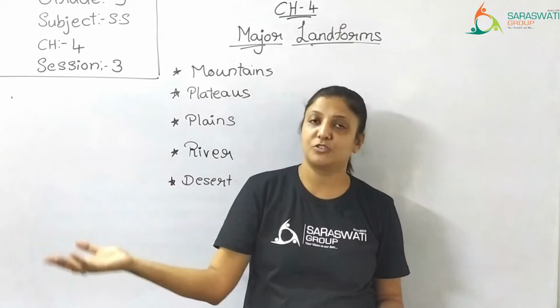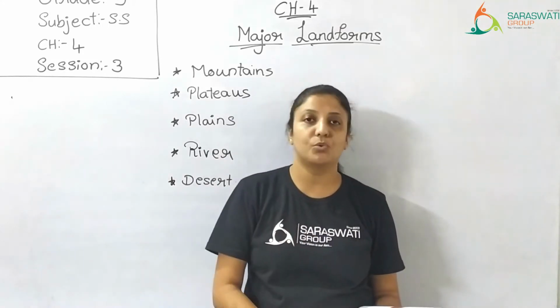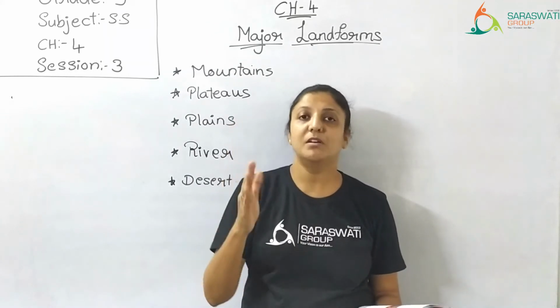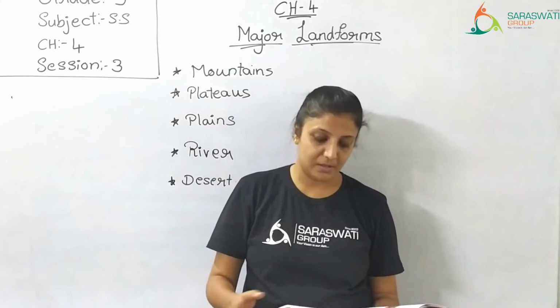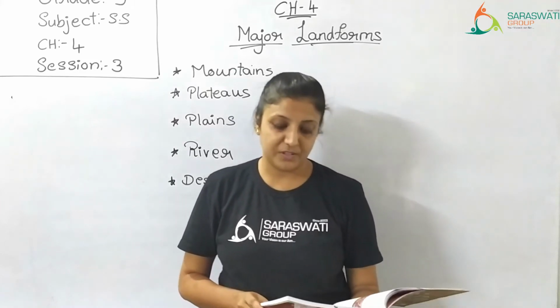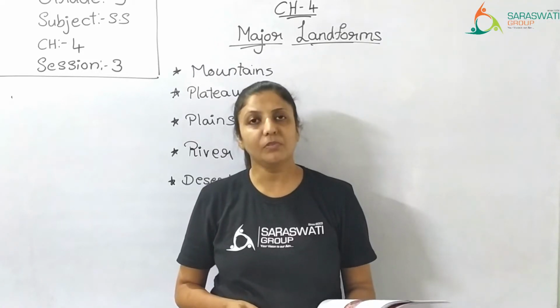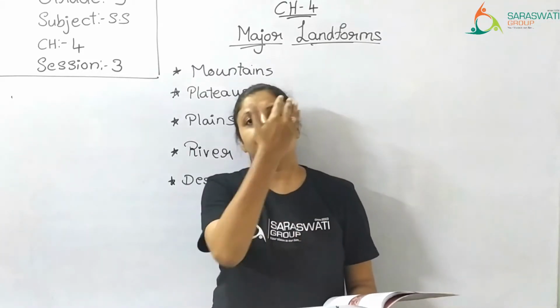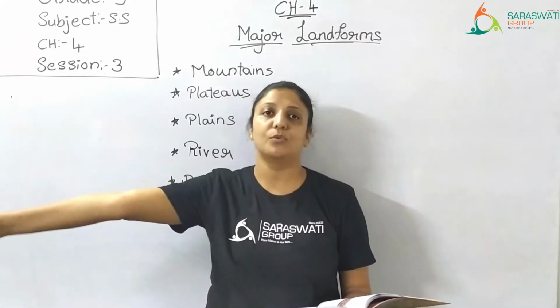Because once it joins the ocean, the sea and ocean together, it becomes the ocean only. So the river ends there when it joins the ocean or a sea. During the course of this journey, it passes through 3 different stages. It flows from the mountain, then to the plains, then it enters the ocean.